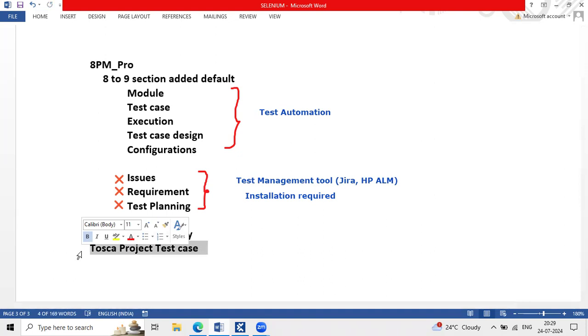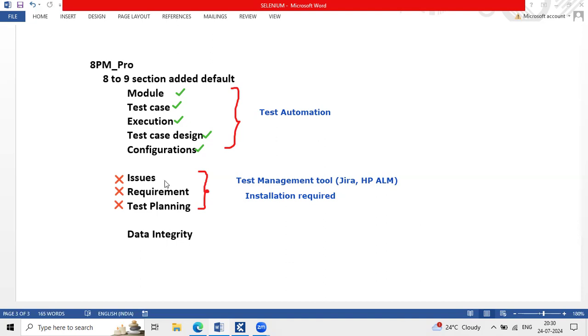Clear, Saida? Yes, Anusha, clear. So that is what I'm highlighting, team. From the Tosca point of view, we are going to work on these sections only. These other sections we are not going to work on because we are automation test engineers, not the management side, like team managers. We are going to concentrate on these five sections for test automation purposes. So we need not work on these three sections. You will not get a chance even one time.